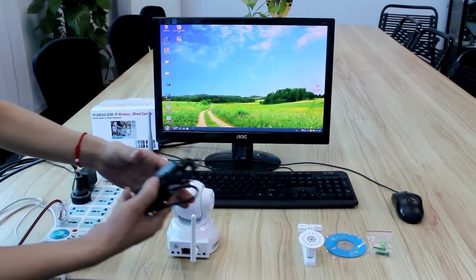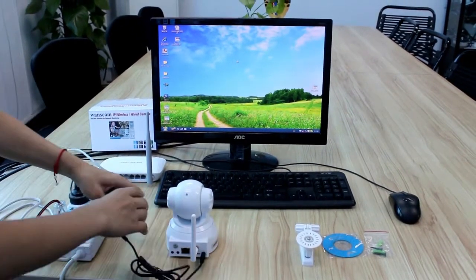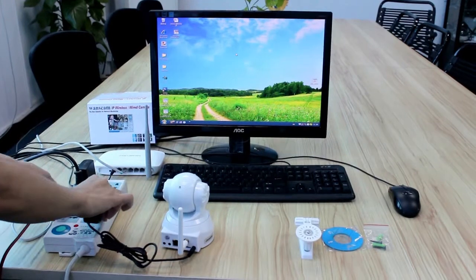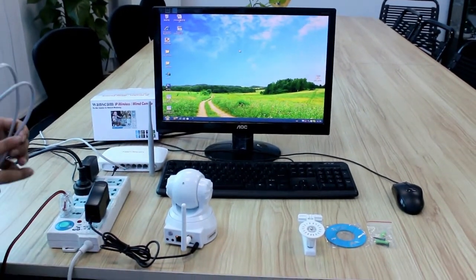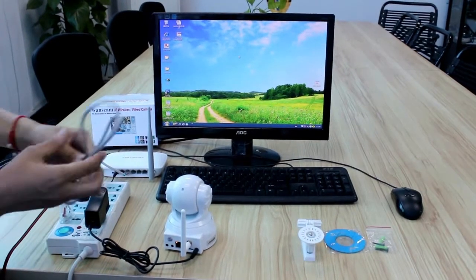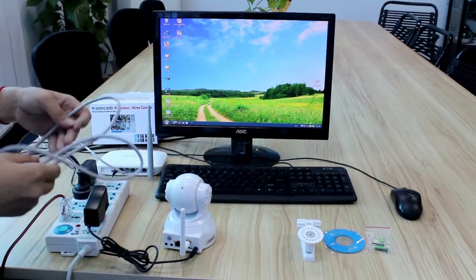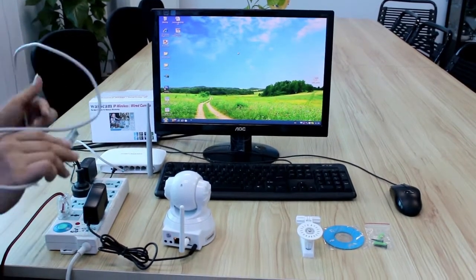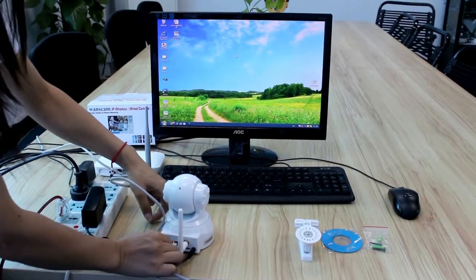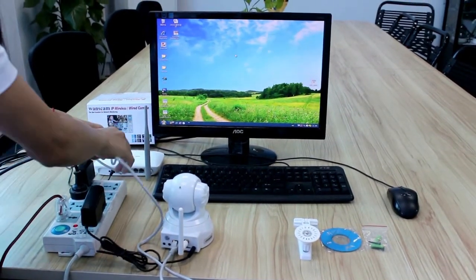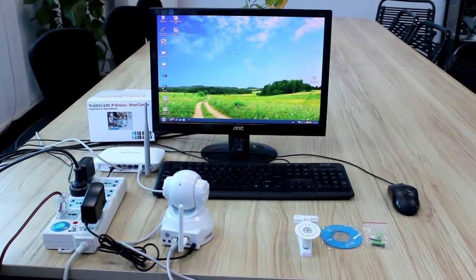And then plug in the power adapter. And then connect the camera to the rotor. Here is the LAN cable, and here is the rotor. Wait 1 minute.